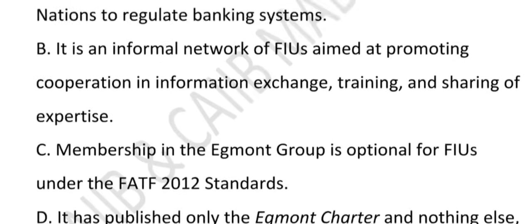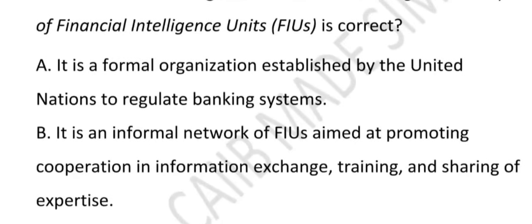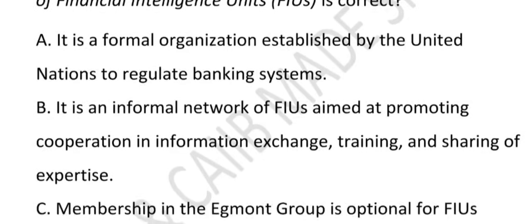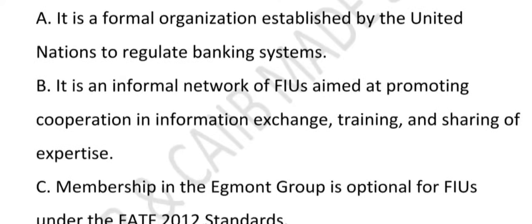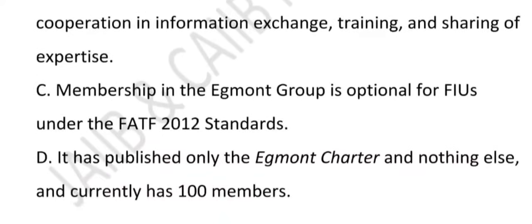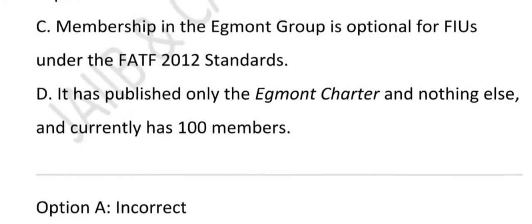So what we learned from this question is that this Egmont group is an informal network, not a UN body or not a bank regulator. Their main job is to help financial intelligence units share information, train and fight the financial crime. And the third point I told you that their membership is mandatory as FATF says so. And they are more than just the charter. They have multiple documents and they have 151 members. So the correct answer is option B.